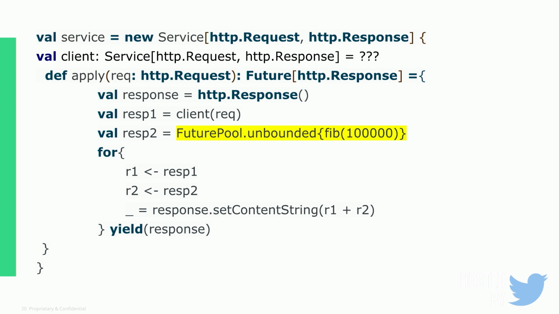But there's one catch. When you do the mapping at the end, where I have response.setContentString, it's going to return back to the initial thread. So if you do a lot of work when you map on the threads in your apply method, that is also going to block. So be careful with that as well.